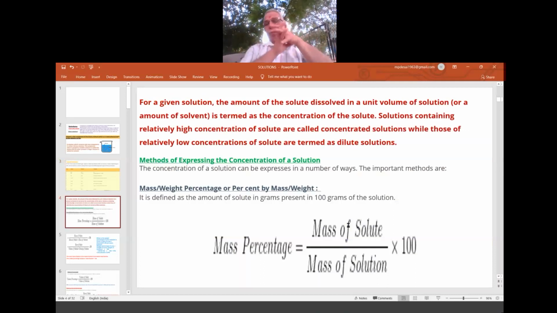Now this is important because this will continue. We learnt this in the ninth class, a little extra in the 12th class. Even in the 11th, in the first chapter, we learnt it. Now in 12th we are also learning it in the solutions chapter. So this is regarding what?